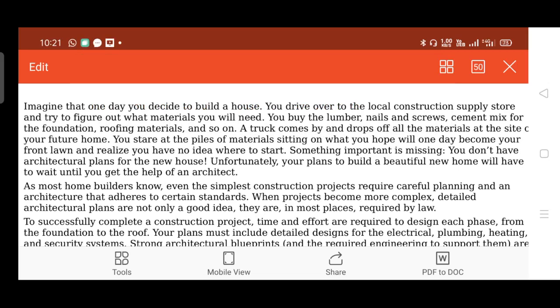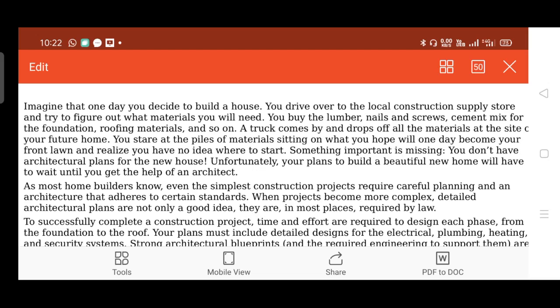So here the important role of the architect comes, where the building plan is prepared by the architect. Assume you have got all the materials with you. You have purchased laterite, cement, then steel rods or iron rods, whatever the fundamental things required to construct a building. Everything came, and all the materials are available at your site, but you don't have any plan how to start, where exactly the rooms and all should come, that you don't know. For that, architectural help is required.